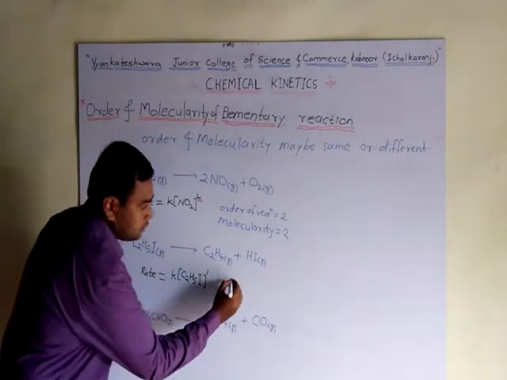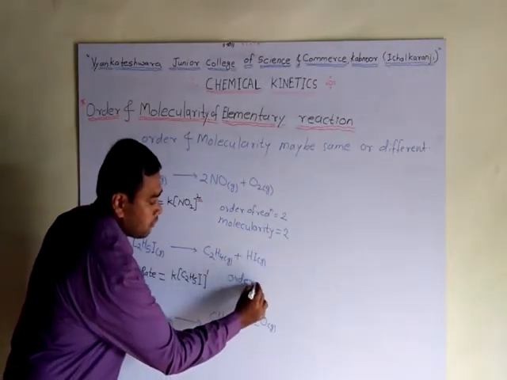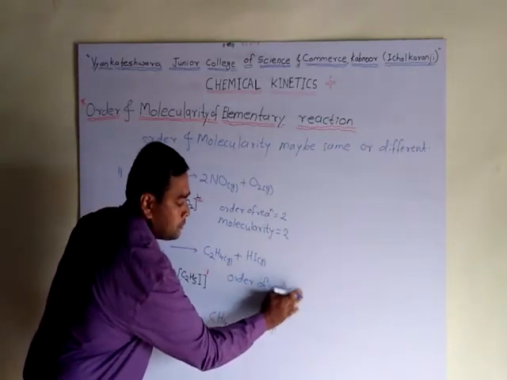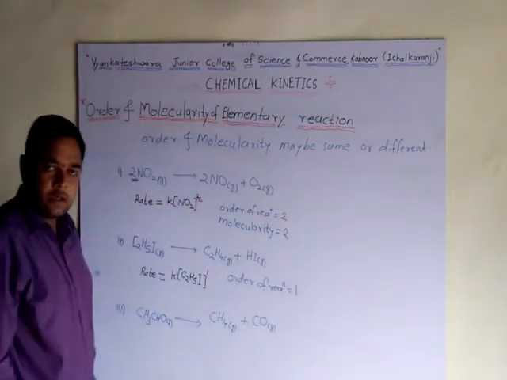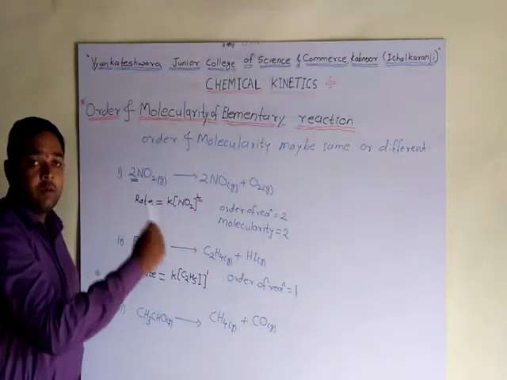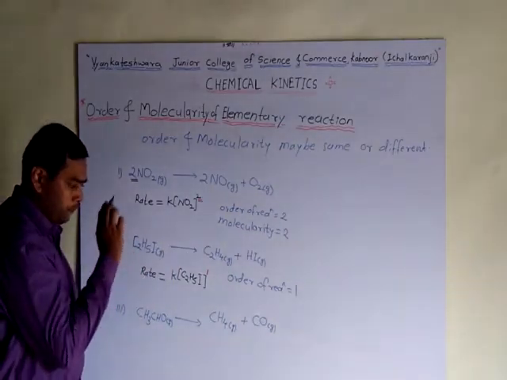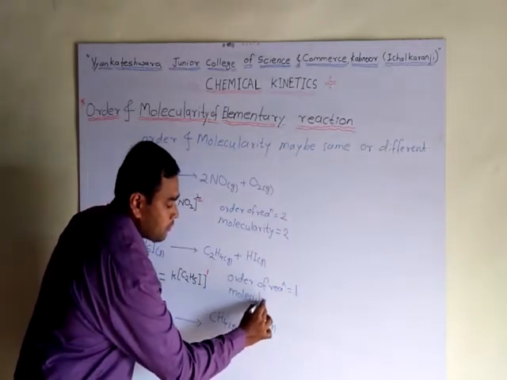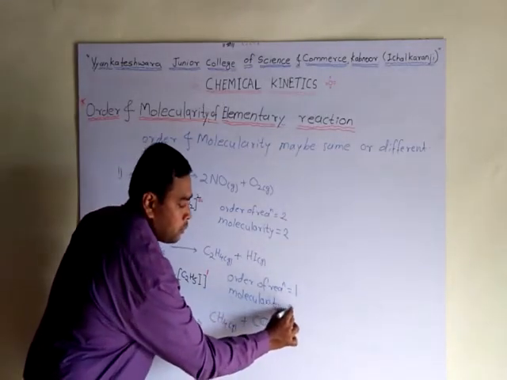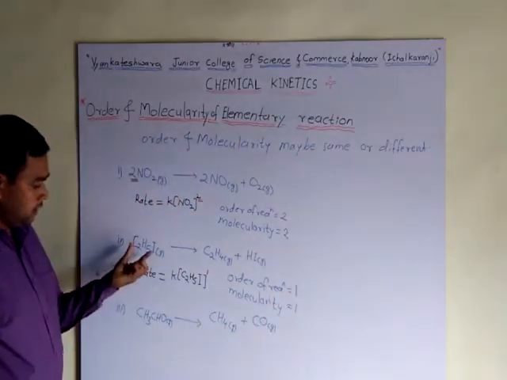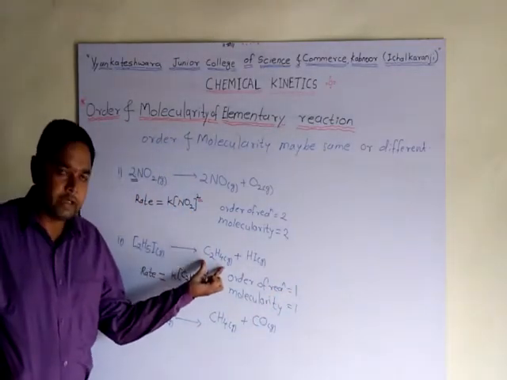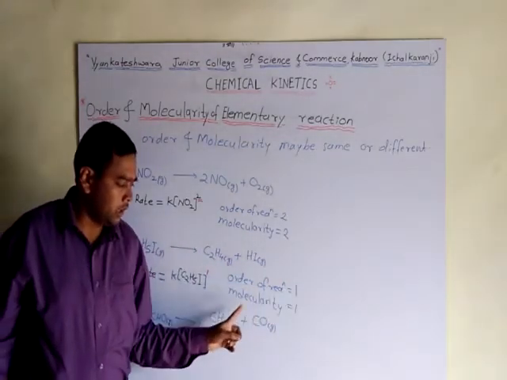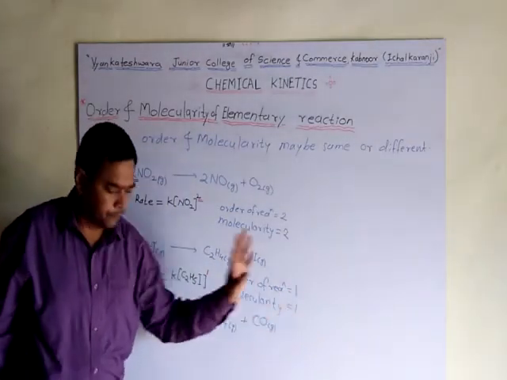Hence order of reaction equals 1. The number of reactant molecules is only 1, therefore molecularity also equals 1. Hence, the decomposition of ethyl iodide to ethene and hydrogen iodide is an example of a first order reaction and unimolecular reaction.